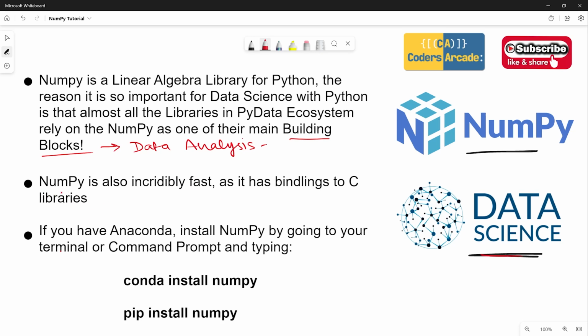Next, NumPy is also incredibly fast as it has bindings to C libraries. Working with NumPy is very easy and it gives you a lot of things in few steps. For example, creating arrays with NumPy is very easy because here we just have it as a function in NumPy. Very soon you're going to see that when I show you Jupyter Notebook. Very easy to use, very simple. You just need to remember the functions that we use from NumPy, and it is going to be a lot easier for you to understand how we are going to work with NumPy. Very easy. And it is very fast. So we'll see how. Okay, next.